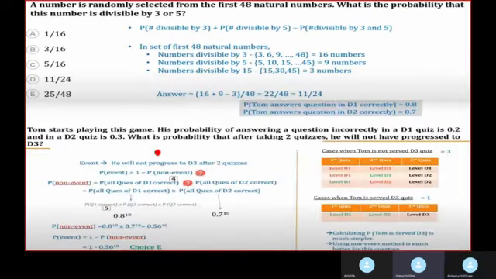So the condition is that Tom is taking two quizzes. And after taking 2 quizzes, he will not progress to the third round. So for that, you can see on the right side that we have 3 cases. In the first quiz, he's failing in D1. Second round, he's failing in D1. Then he stays in D1, right? Or you have the second combination where he is failing in D1, then he's passing in D1. Then that means he's staying in D2, right? Or he's passing in D1, failing in D2, then he's staying in D2, right? So we have 3 possible combinations.